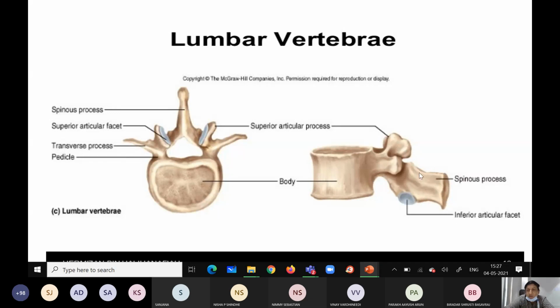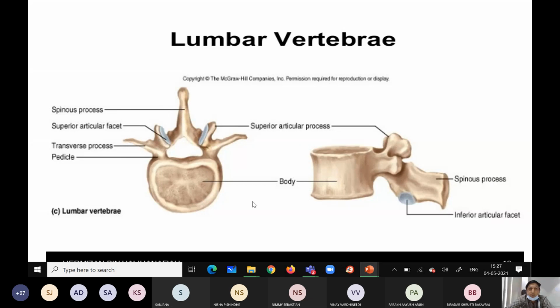This is the spinous process. Now this is the superior articular process. This is the body of the lumbar vertebra. This is the pedicle. This is the spinous process. Again, compared to the cervical and thoracic, it is short, thick and almost quadrangular.